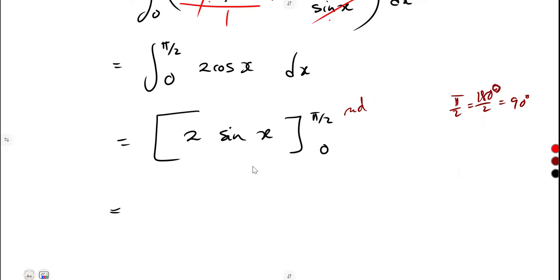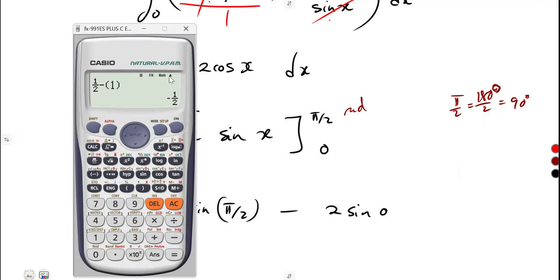So you can use 90 degrees. Or if you use that pi over 2, you must change your calculator to radians. If you use this pi over 2, you must change your calculator to what? To radians. If you check on our calculator here, we can see that there is a D. It's for degrees.